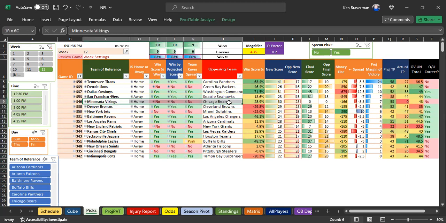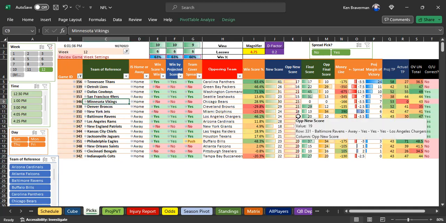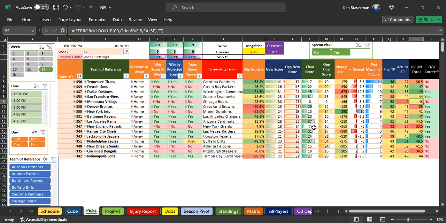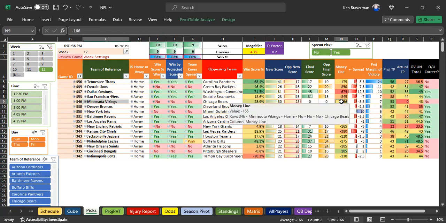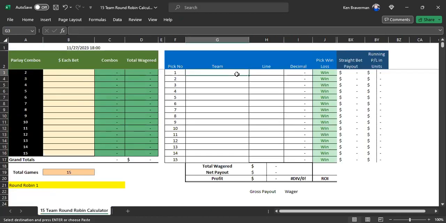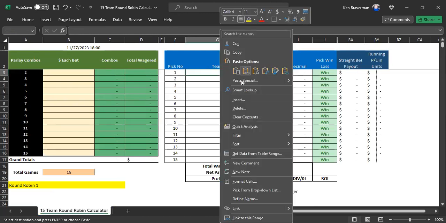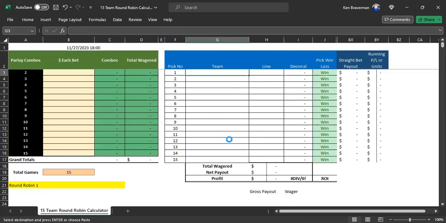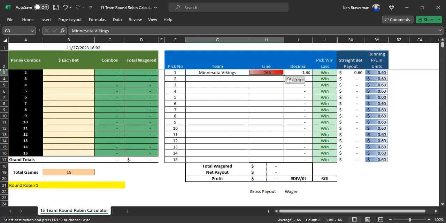Now, as for the Monday night game, we have Minnesota higher on the list here. The algorithm thinks they win 30-23, and the line's only minus 166, or it was as of Saturday or Sunday. So we do have Minnesota beating the Bears, and we'll see if that ends up happening. We also have that going over the points by 10 points. So do you take Minnesota? Well, according to the algorithm, apparently you do. So let's throw that on our round robin for the day, as we're going to craft a Monday night round robin, which I will bet, and I will tell you how this goes today. I've already looked over the files to have a pretty good idea of what we're going to be playing. So that's NFL. Go over to NBA.